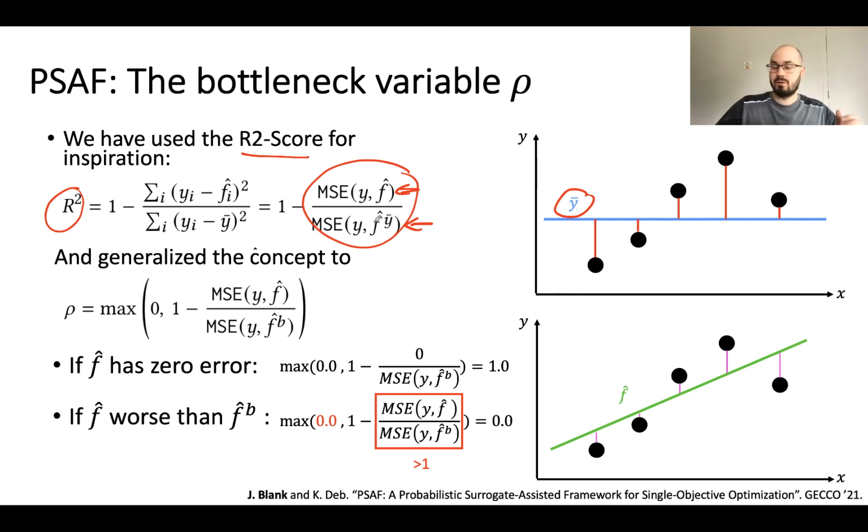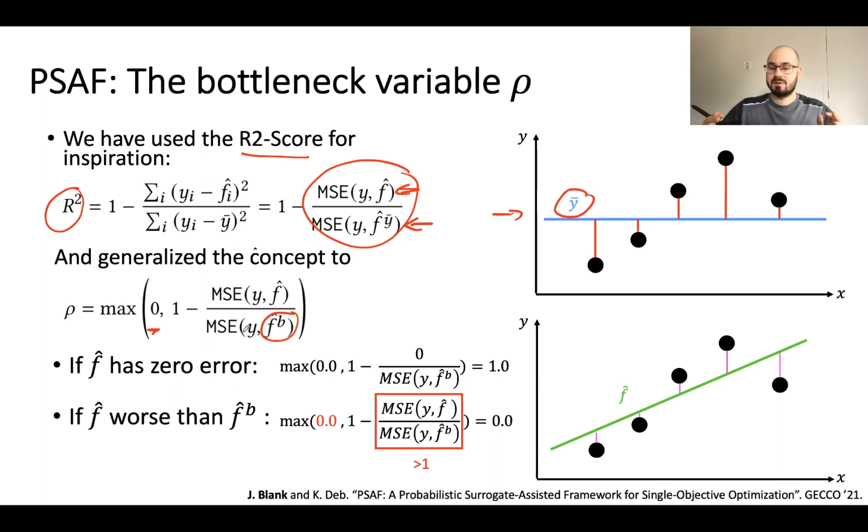Which means if your model fits perfectly, this will be a 1. If your model is better than the mean predictor, it will be between 0 and 1. And if it's worse, it will be below 0. Because we are having a probability, we want no negative values, so we have a cap at 0, and we replace always using the mean predictor with a baseline predictor, in our case a simple nearest neighbor prediction. And as said, now we have the probability property.